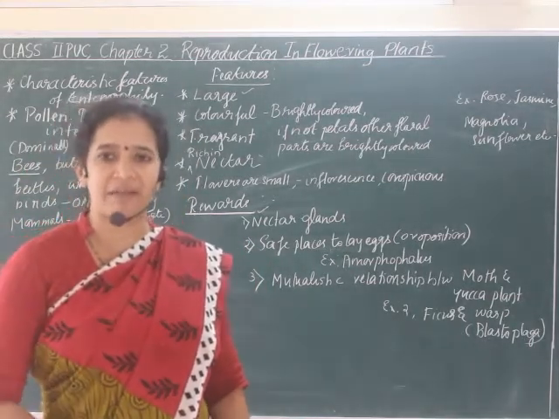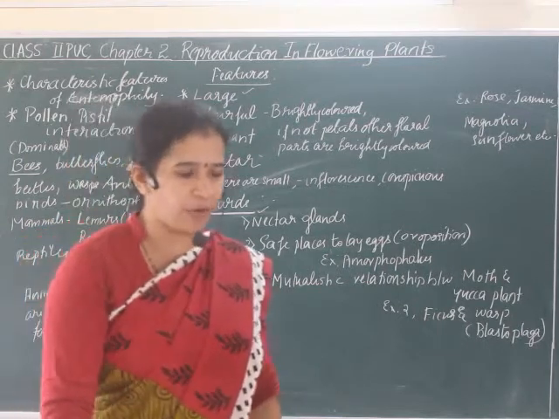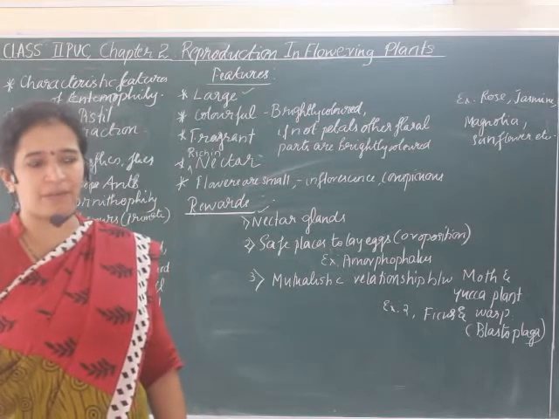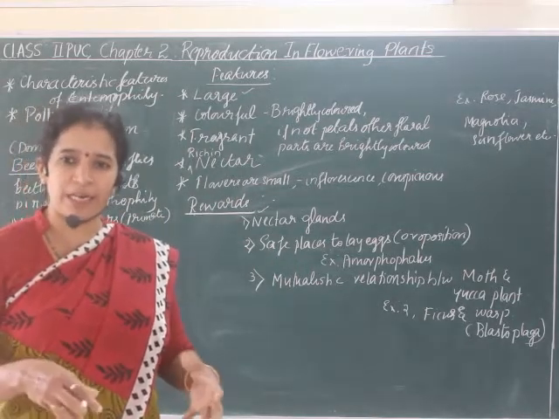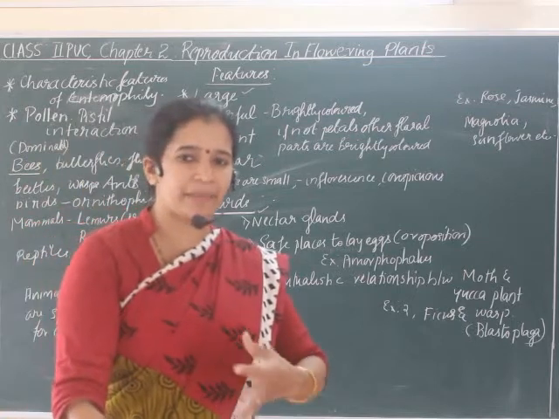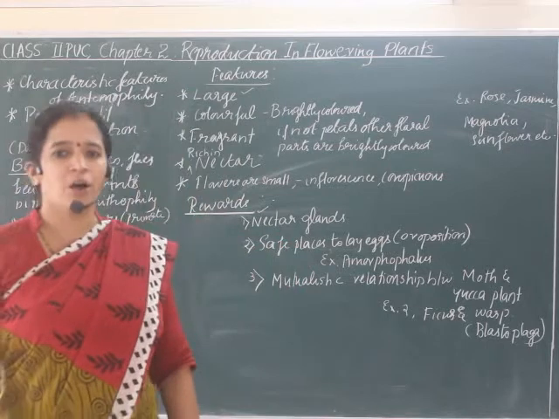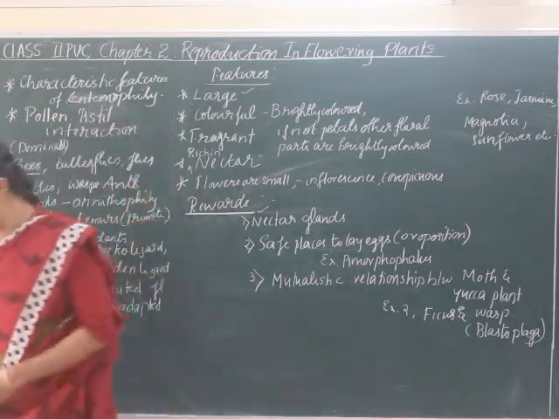To harvest the rewards, they will visit again. When the animal sits on one flower and then visits another flower, the pollen grains stuck on its body are mechanically transmitted to the other flower, which results in pollination. Got it clear?